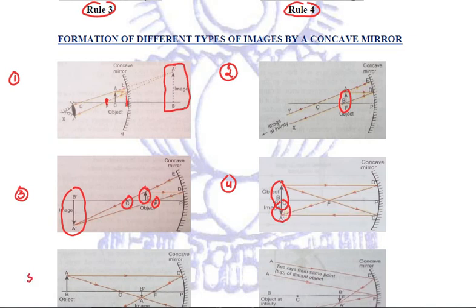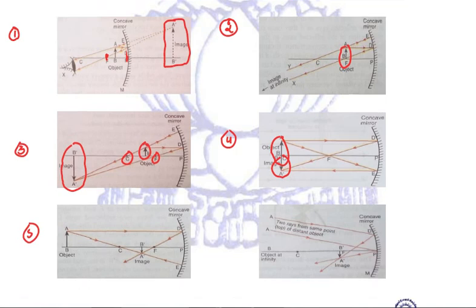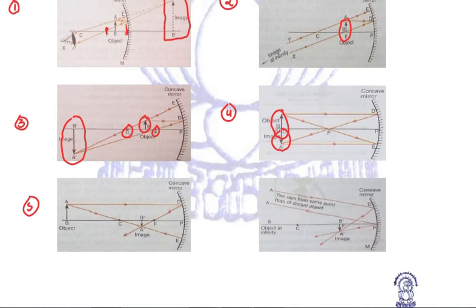The fifth position is when the object is placed beyond C. Here is the object which is placed beyond the center of curvature. Now we find that the image is formed between F and C. The image is real, inverted, and the image is diminished. Now, if the object is kept at infinity, that is our sixth position, then in that case, the image will be point-sized image formed at the focus. It will be real, inverted image, point-sized, very, very diminished image.